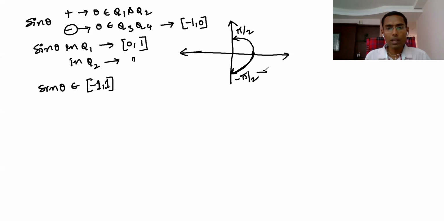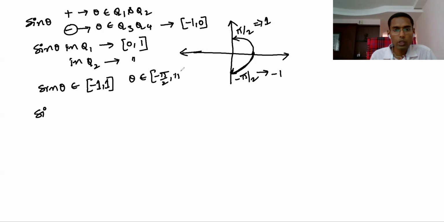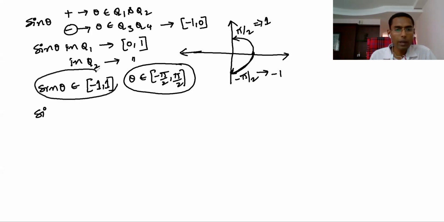So here you get -1 to +1. Understand? -1 to +1, all the values you get if you take from minus pi by 2 to pi by 2. Therefore, this is good enough for us. Only one branch is good enough. That means if you give theta values from minus pi by 2 to pi by 2, then automatically the sine theta value will be -1 to 1.